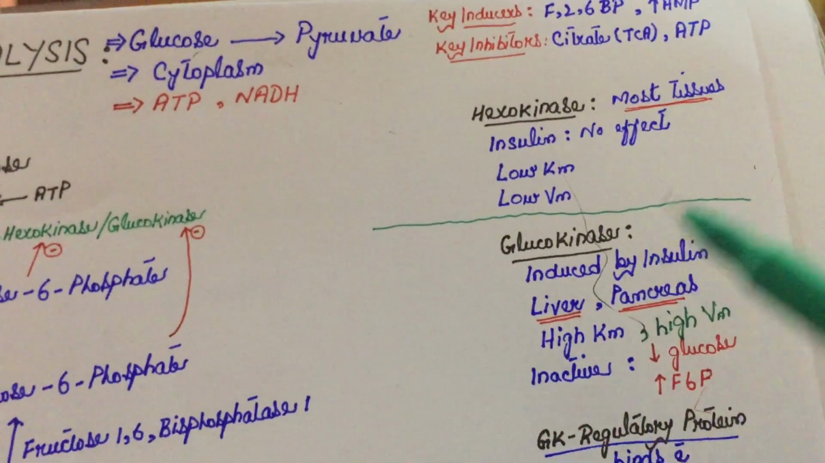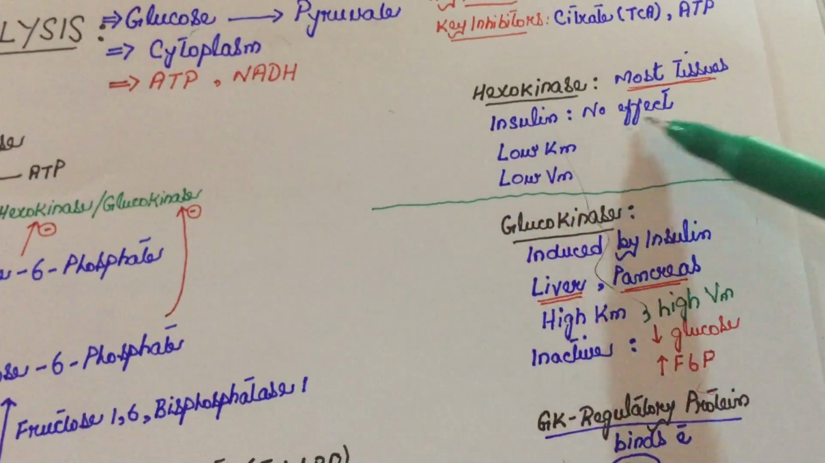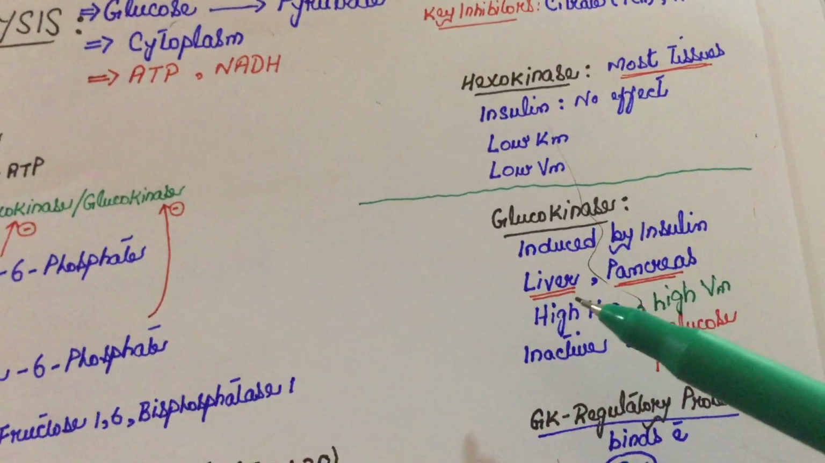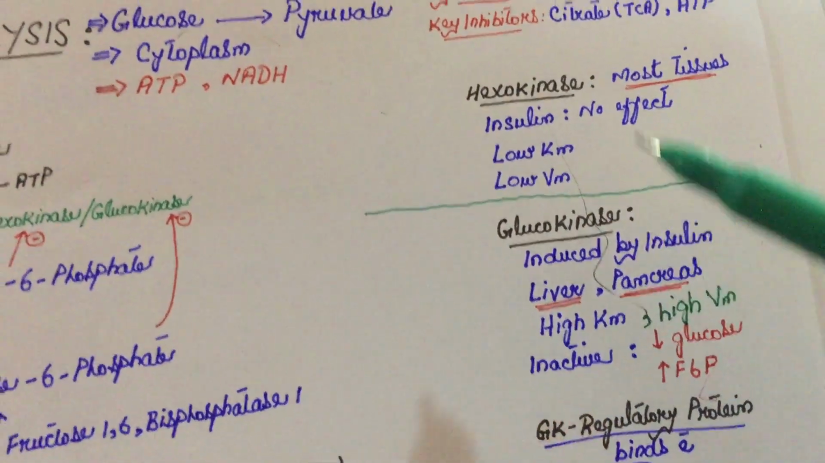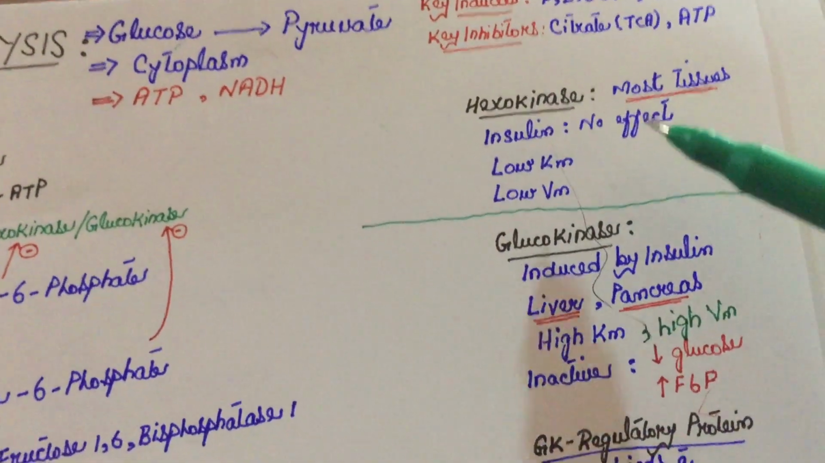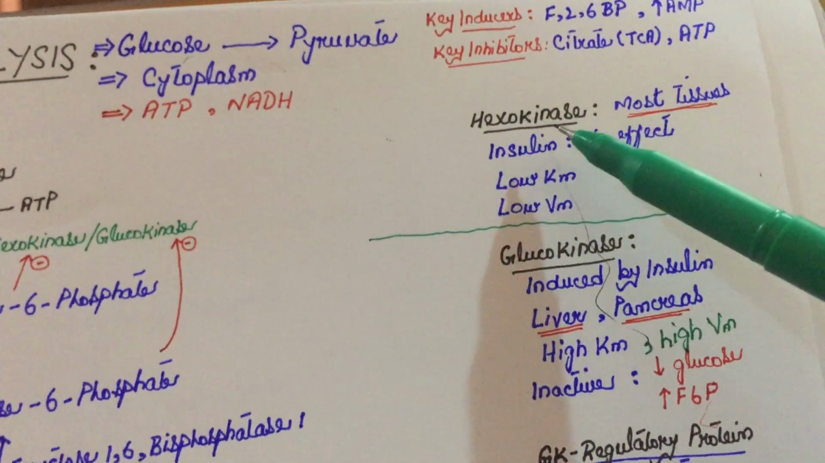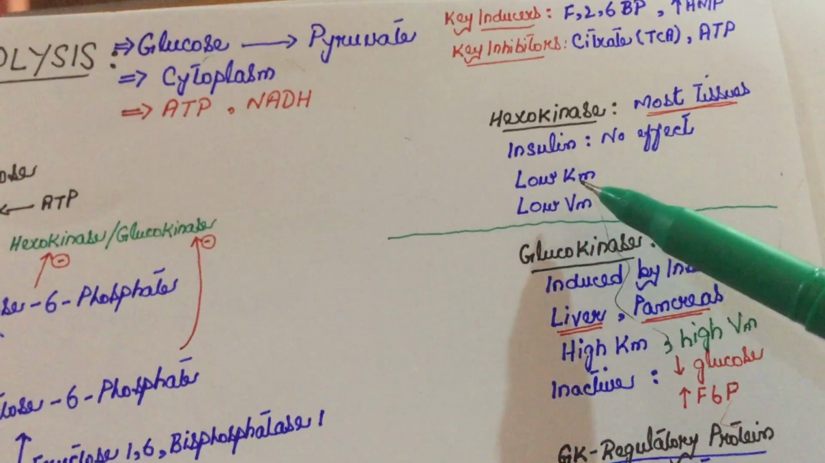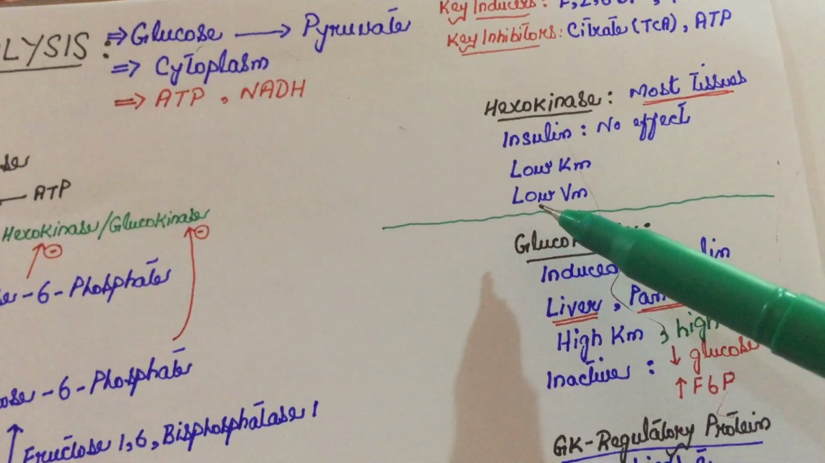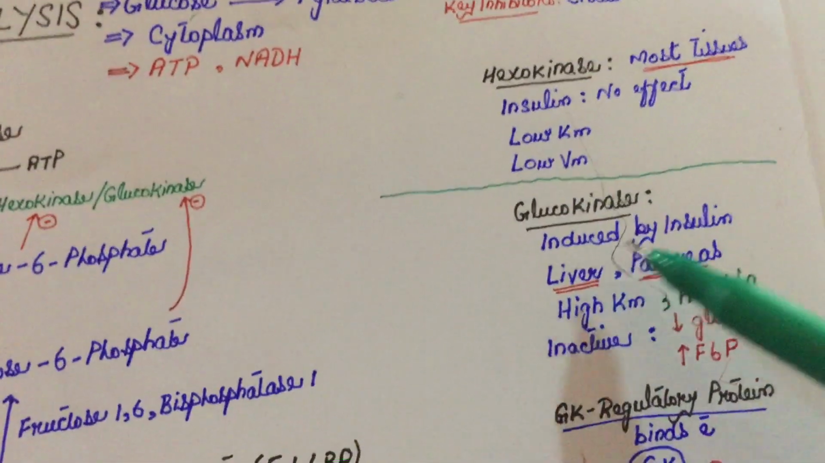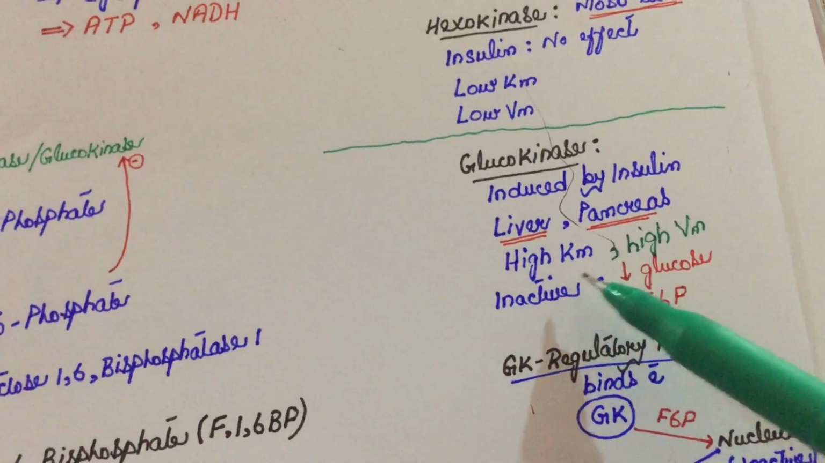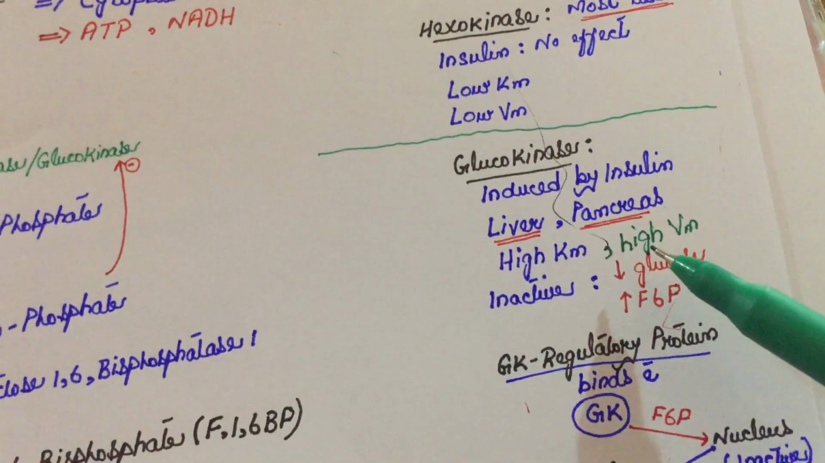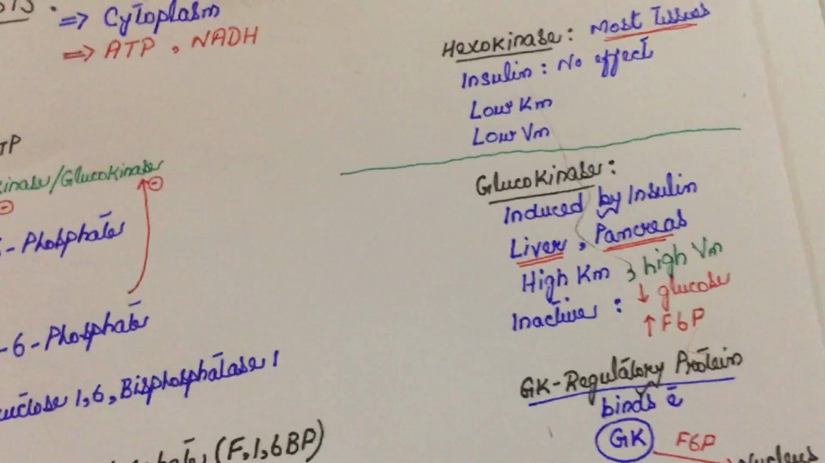And now we compare these two. Hexokinase is insulin independent, glucokinase is insulin dependent. Glucokinase is only present in liver and pancreas. Hexokinase is present in almost every tissue of the body. Hexokinase requires a very small amount of glucose to start working. It has low Km and its highest speed is also very low, that is low Vm. And glucokinase has a very high Km, high Vm. It needs a very high amount of glucose to start working, and it has a very high speed at which it starts working.